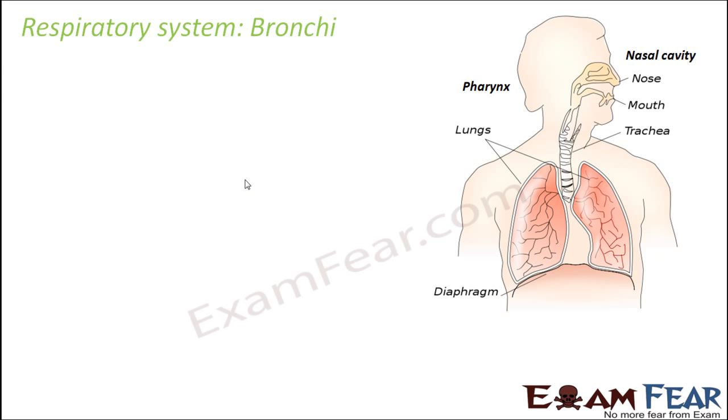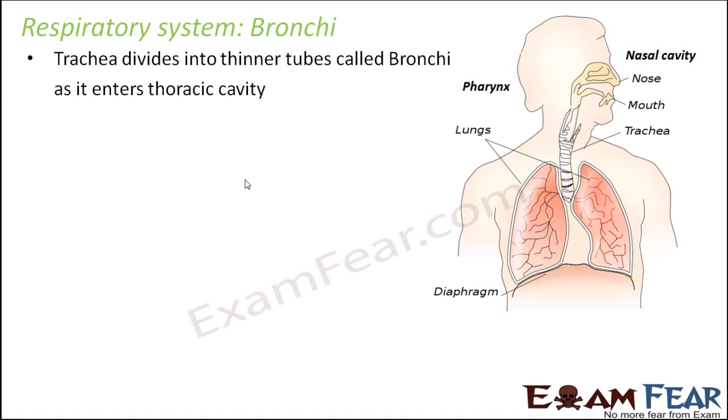So now we will talk about bronchi. What are these? These are the thinner tubes into which the trachea divides as it enters the thoracic cavity. Now, as we discussed, the trachea goes up to the mid-thoracic cavity. After that, it gets divided into bronchi. So, how do they divide?